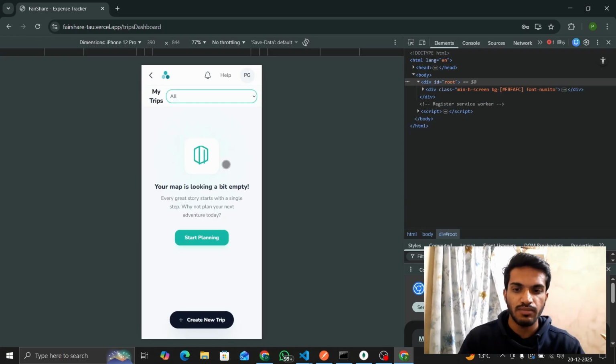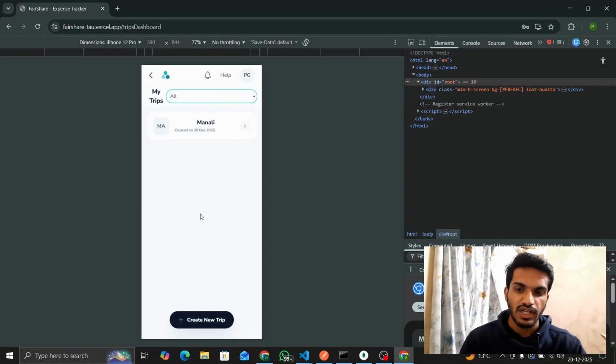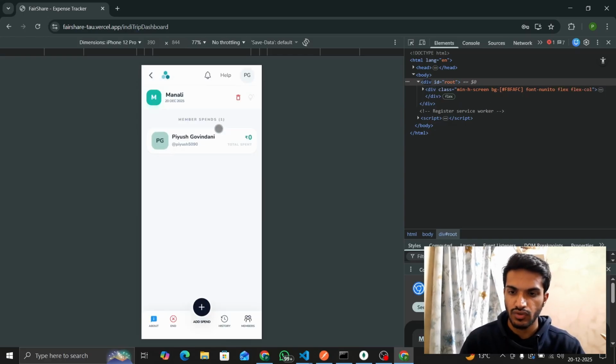Here no trips are created because the user is new. So let us create a new trip. A new trip is created, so I can go into that. So here is our individual trip dashboard.